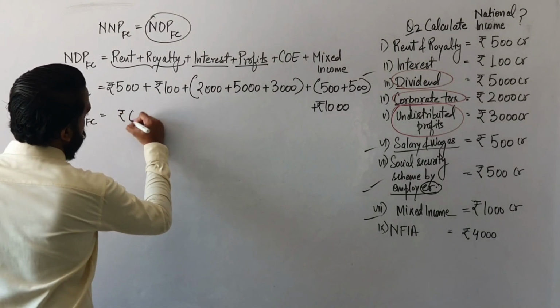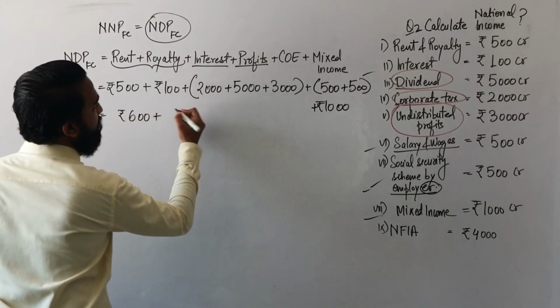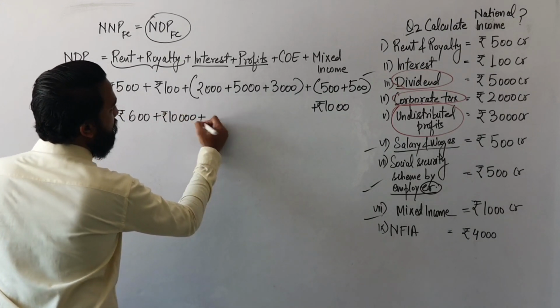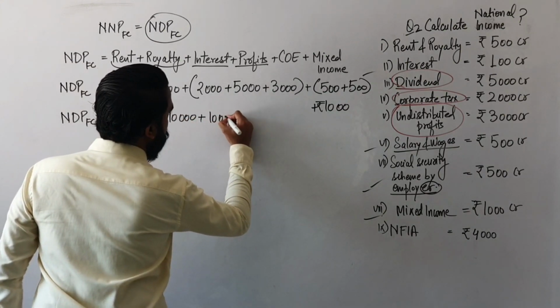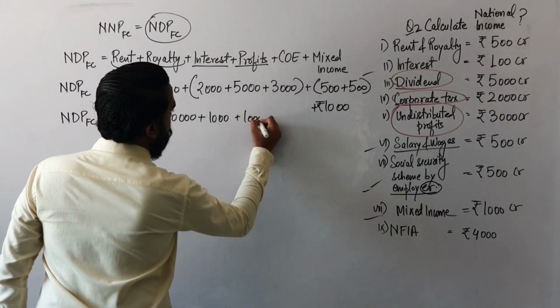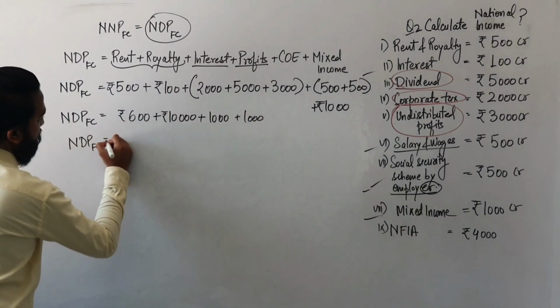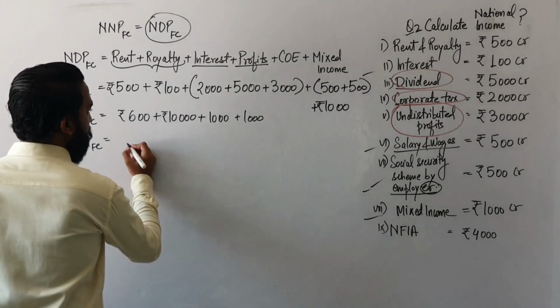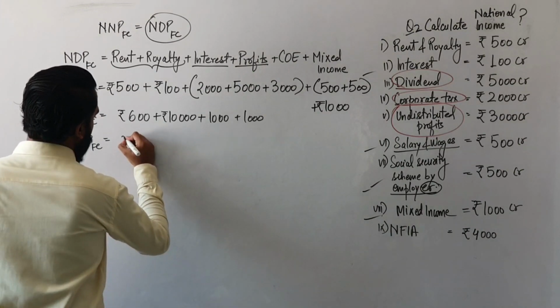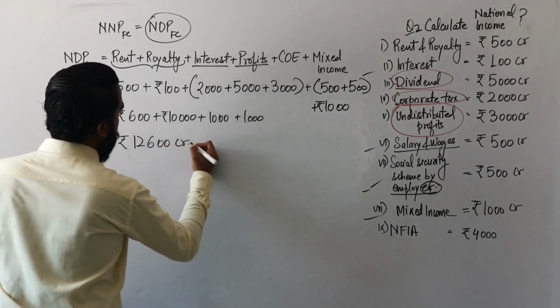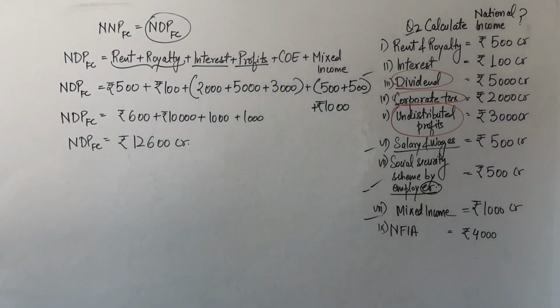This is 600, this is 10,000, this is 1000 and again 1000. NDPFC is equal to rupees 12,600 crores.